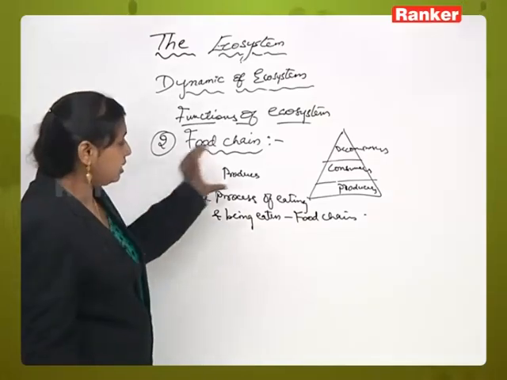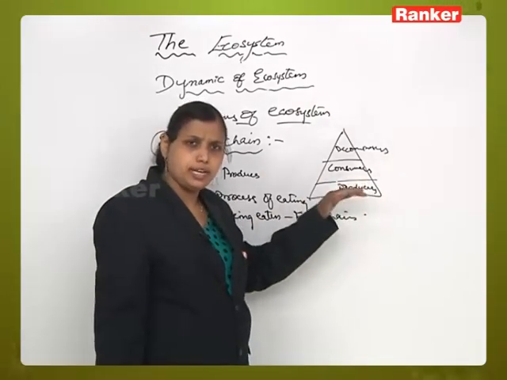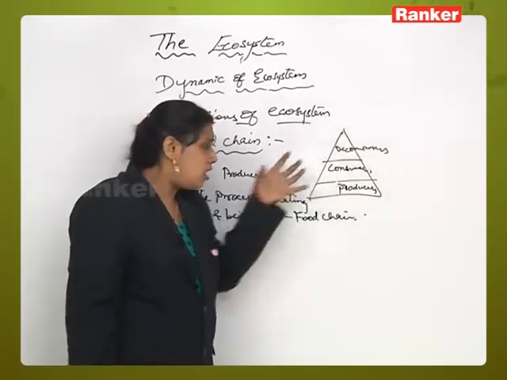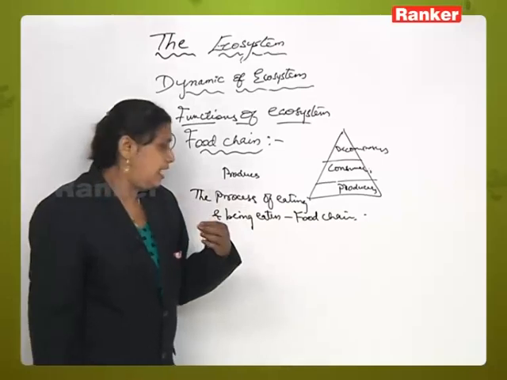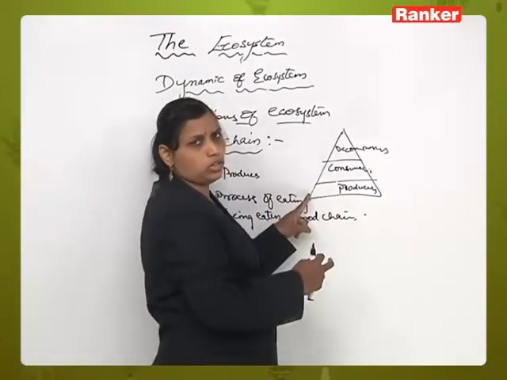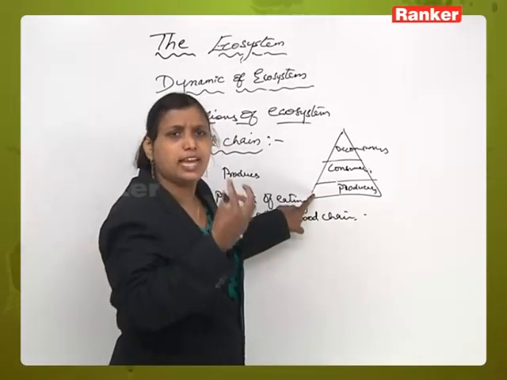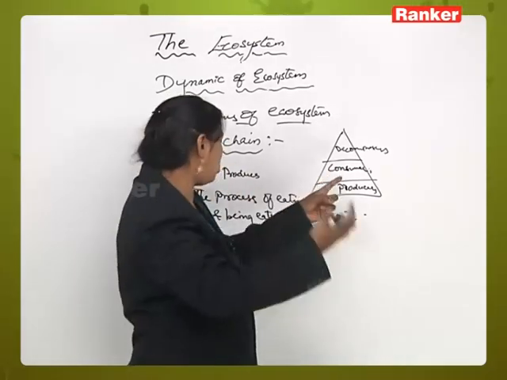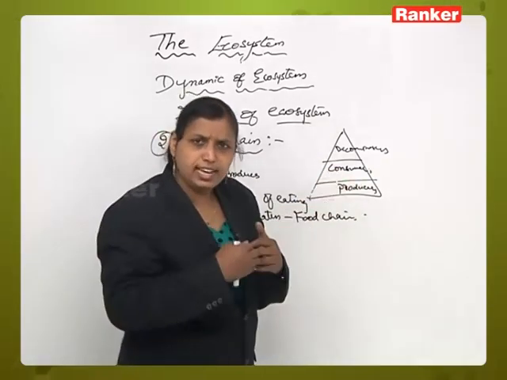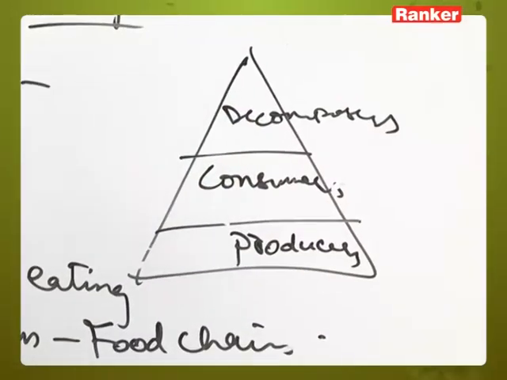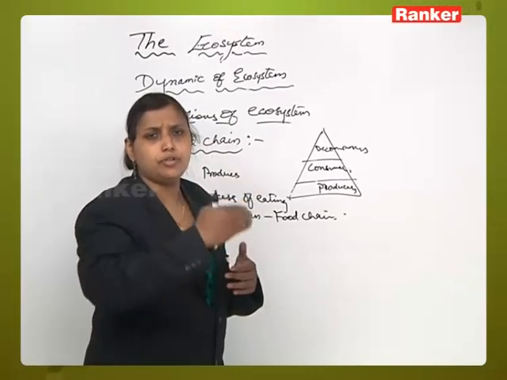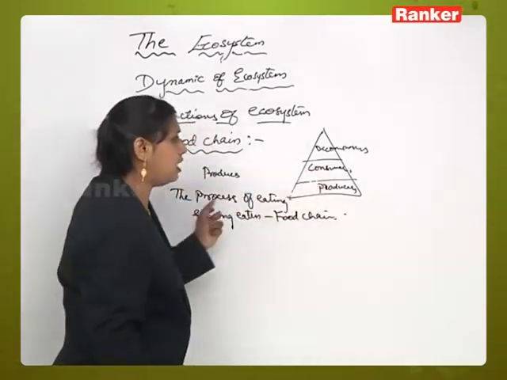It means that during the transfer of energy rich food material from one trophic level to another trophic level, there is a continuous process of eating and being eaten. What does it mean, eating and being eaten? Producers, the autotrophs, take solar energy and prepare food material. When it comes to consumers, consumers eat producers, right? So with eating and being eaten by other organisms, simultaneously the transfer of food energy will be occurring. So this process is called the food chain.